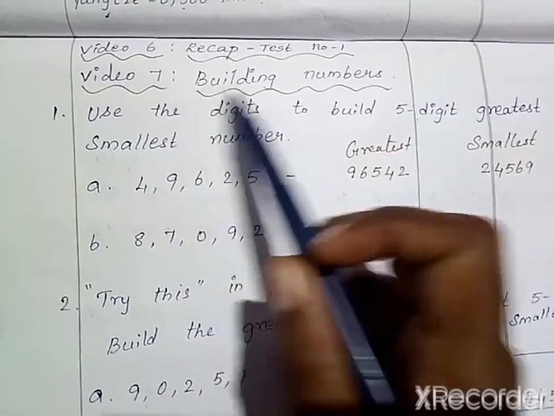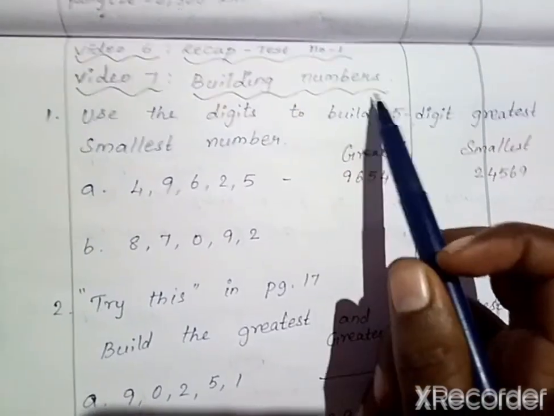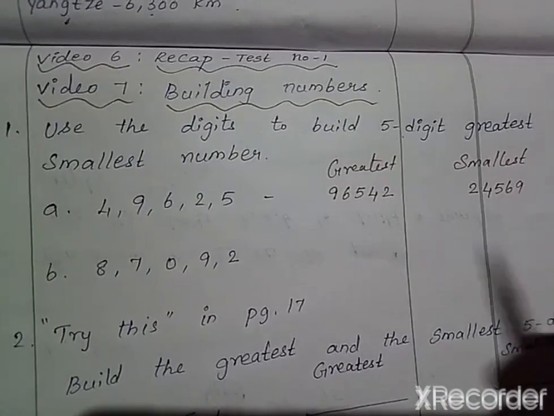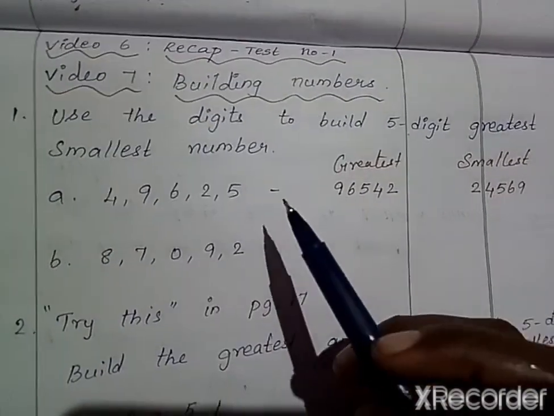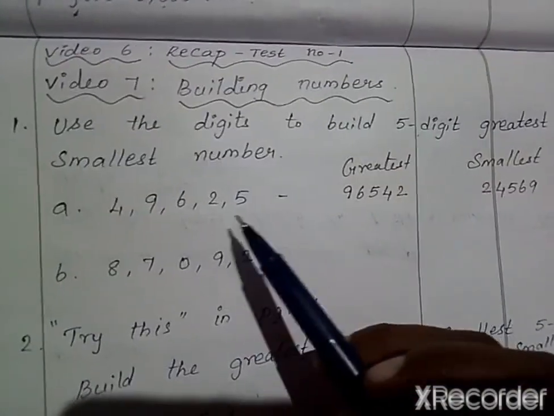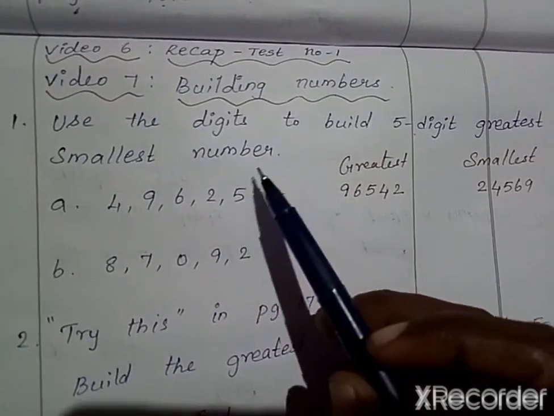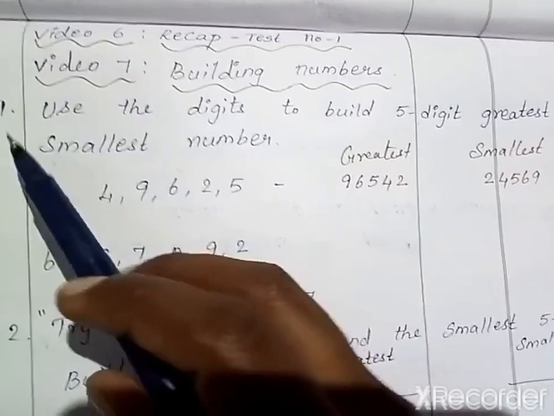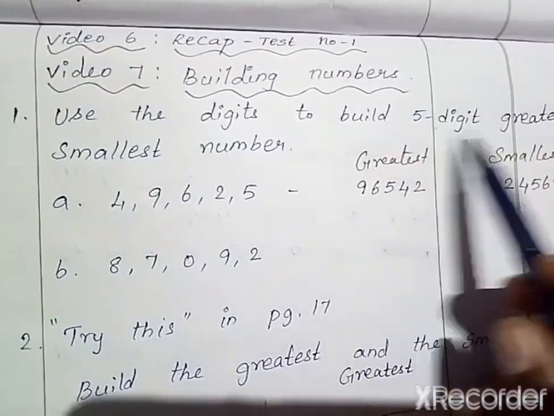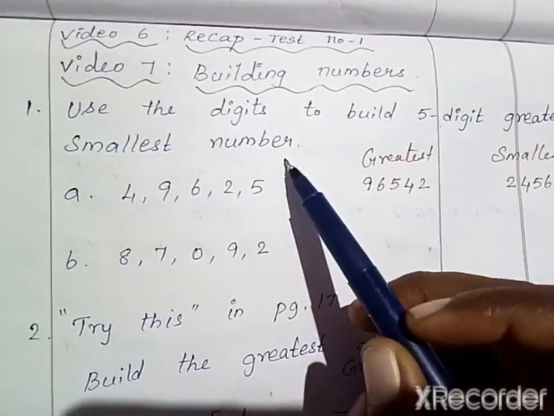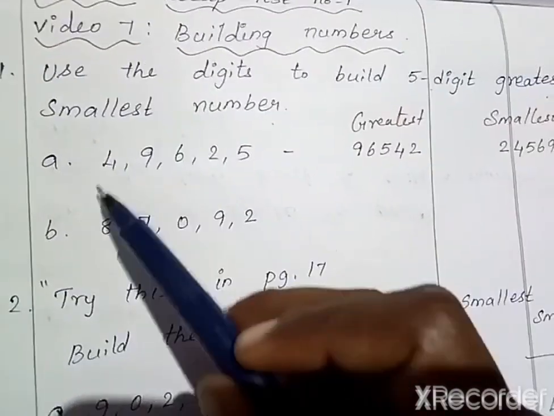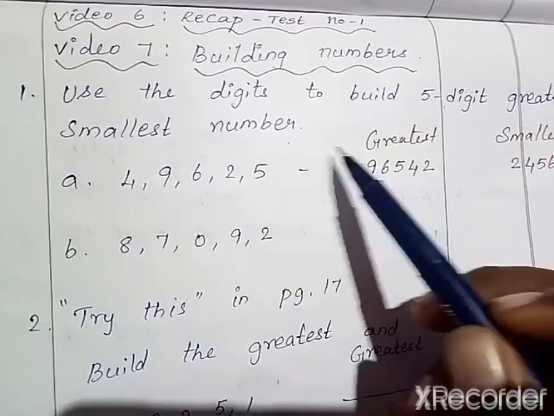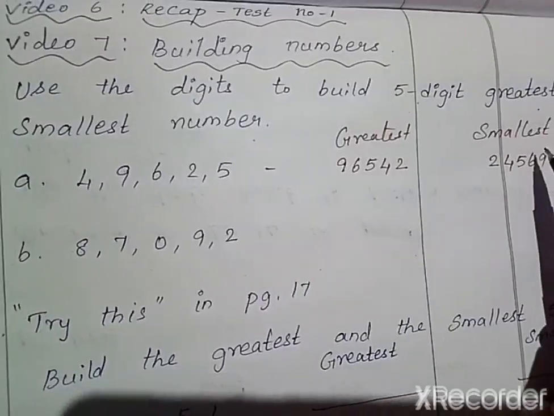Then in video 7 we have discussed building numbers. To build the greatest number we have to arrange the given digits from big to small. To build the smallest number you have to arrange the given digits from small to big. See, question number 1 is use the digits to build the 5-digit greatest and smallest number. Here the digits given are 4, 9, 6, 2, 5.